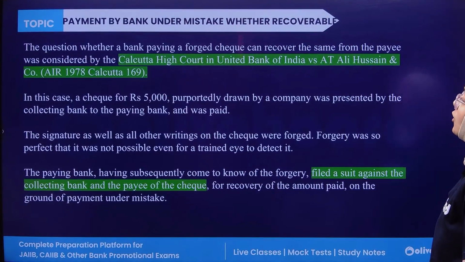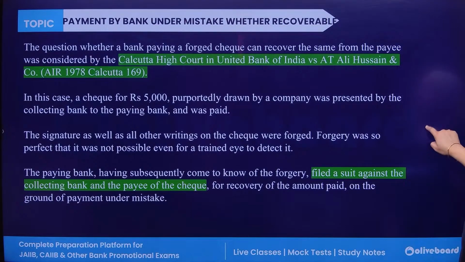For example, the question whether a paying bank, on a forged check, can recover the same from the payee was considered in the case. In this case, a check of 5,000 purportedly drawn by a company was presented to the collecting bank and the paying bank and was paid. The signature as well as the writing was forged. The forgery was so perfect that it was not possible to detect with the visible eyes. The paying bank came to know about the forgery and filed a suit against the collecting bank and the payee of the drawer for recovery of the amount on the basis of payment by mistake.